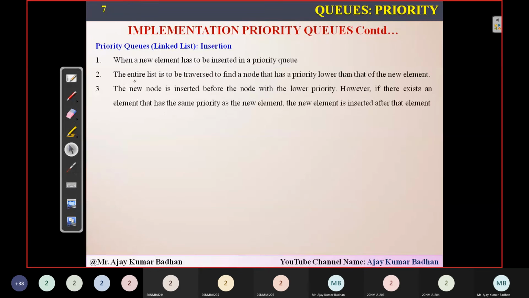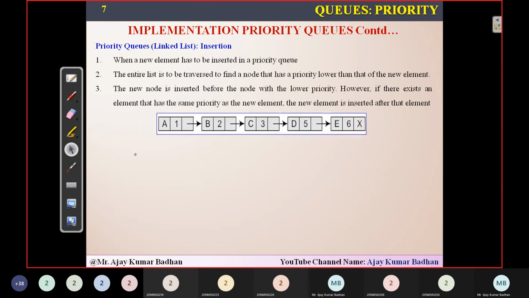That is what I mean by the second point. The entire list has to be traversed to find a node that has a lower priority than the new element. Lower priority in the sense that the priority number should be greater. Now, the new node is inserted before the node with the lowest priority. That is what we did here, isn't it? That is exactly what he's saying here.